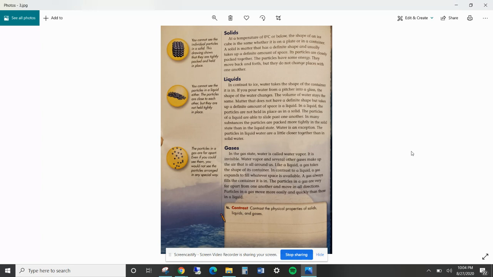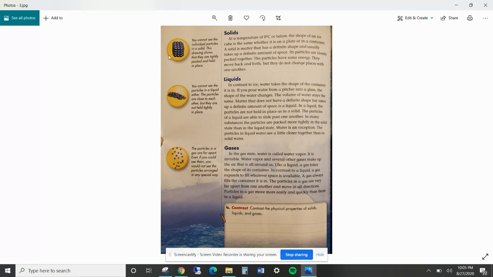Solid, liquid, and gases. Solid. At a temperature of 0 degrees Celsius or below, the shape of an ice cube is the same whether it is on a plate or in a container. A solid is matter that has definite shape and usually takes up a definite amount of space. Its particles are closely packed together. The particles have some energy. They move back and forth, but they do not change places with one another.